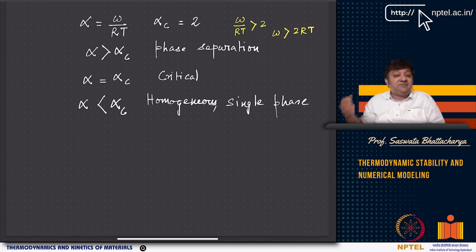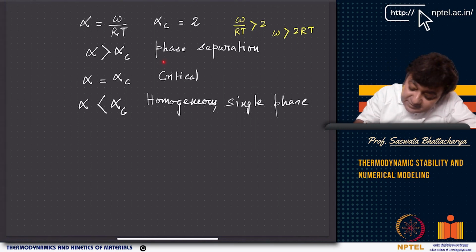If alpha is greater than alpha C, equal to 2, you get phase separation. If alpha equals alpha C, you get the critical point.